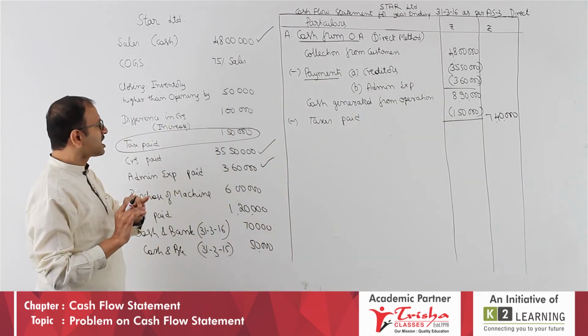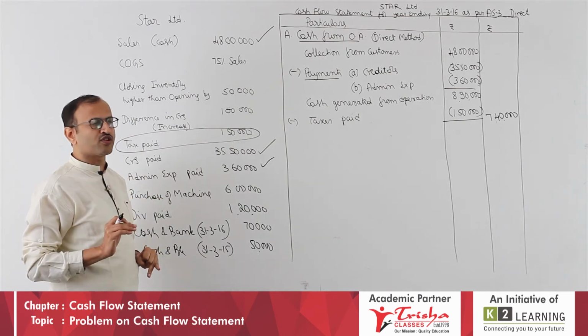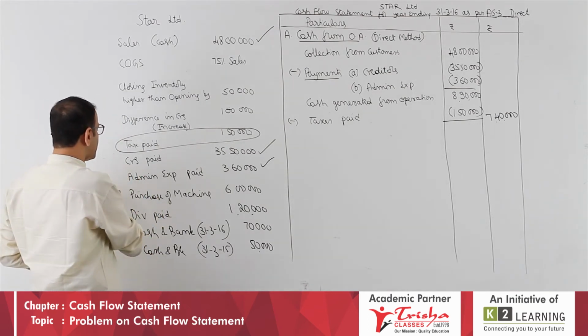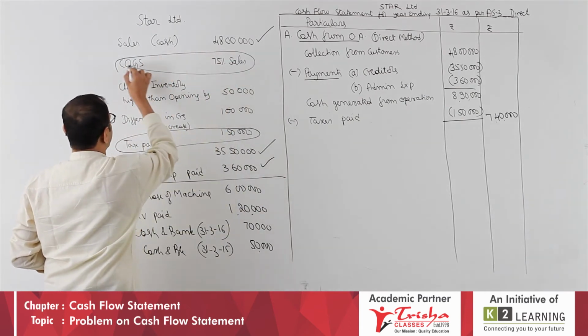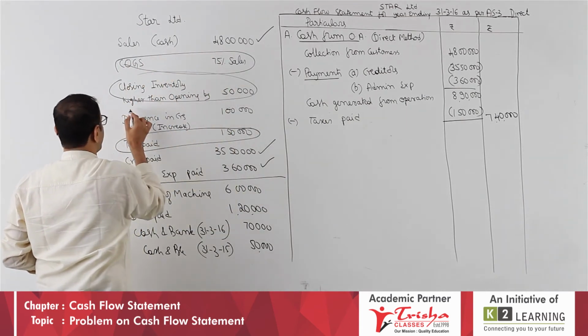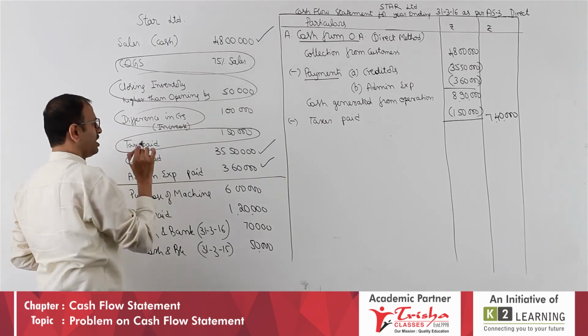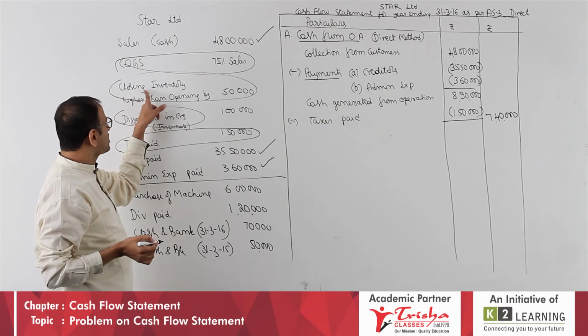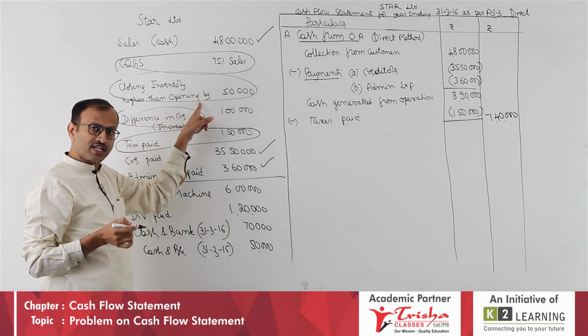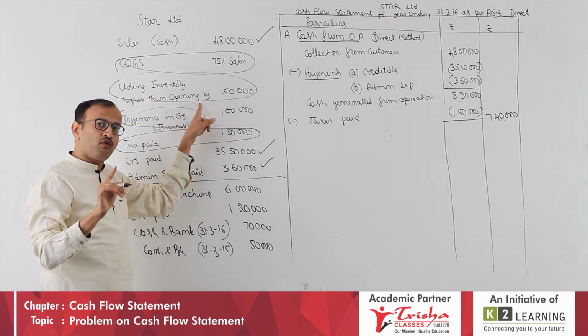Next, definitely this question should arise in your mind. Why are those other details given? Why cost of goods sold? Why closing inventory? Why difference in creditors? All these are given. For what reason? This closing inventory and opening inventory difference you will take if at all you go for the indirect method.